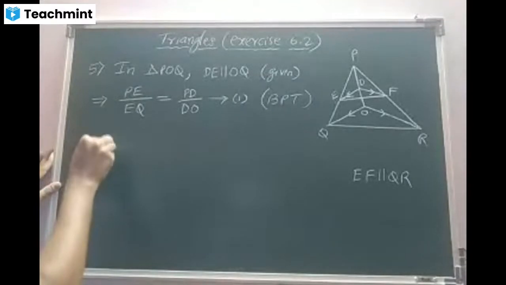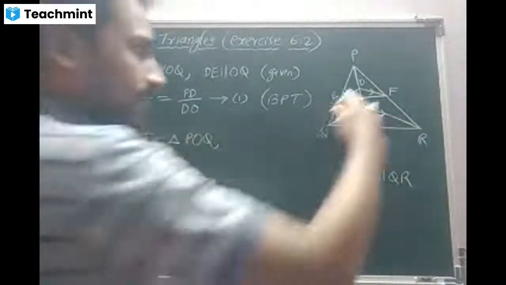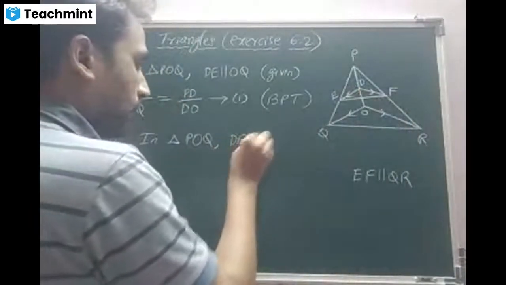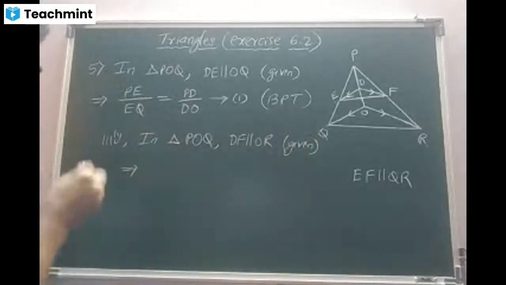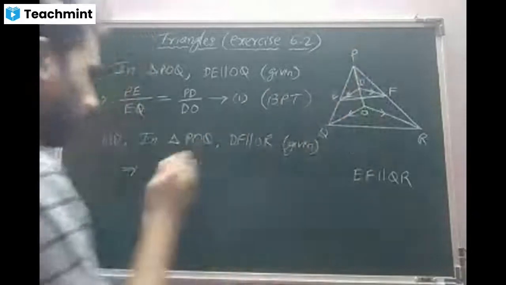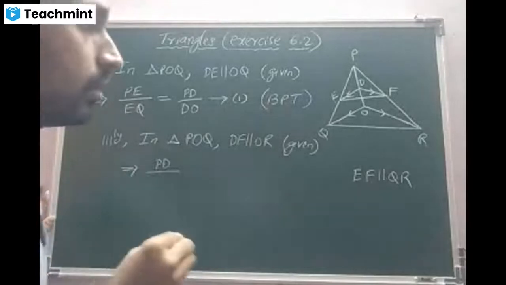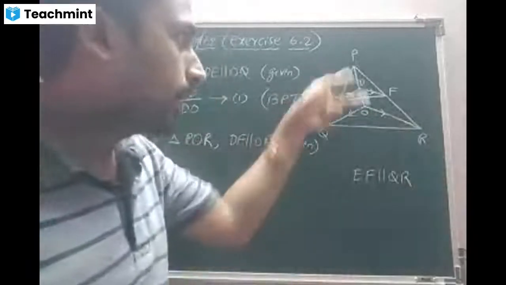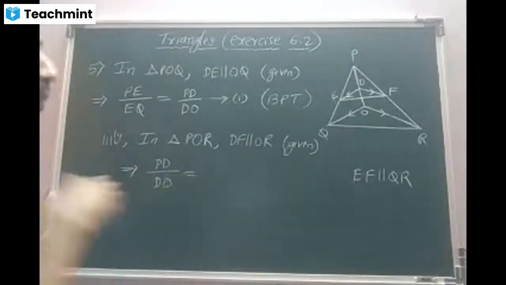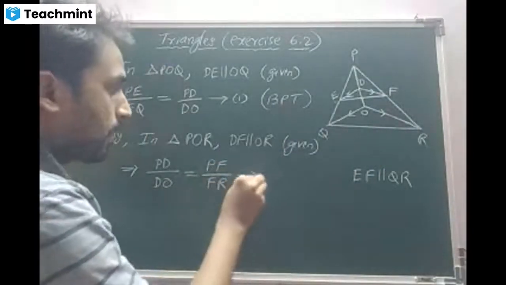Similarly, there is one more triangle. What is the triangle? Triangle POR. In this, again they said DF is parallel to OR. Again we will apply BPT. There is nothing great. What is the BPT? PD by OD is equal to PF by FR. Sorry, I wrote Q; make it POR. So PD by DO is equal to PF by FR. Am I right? Yes, sir.